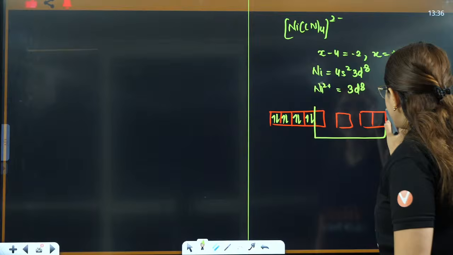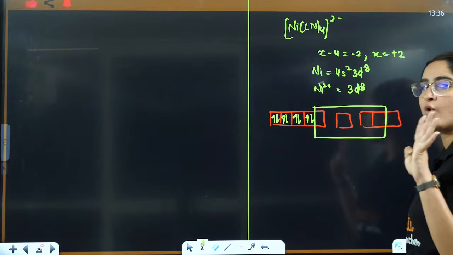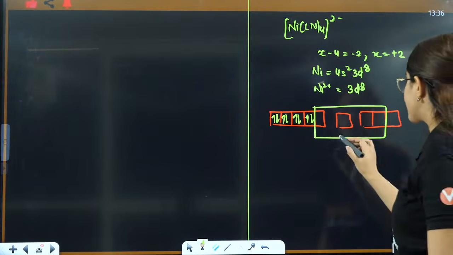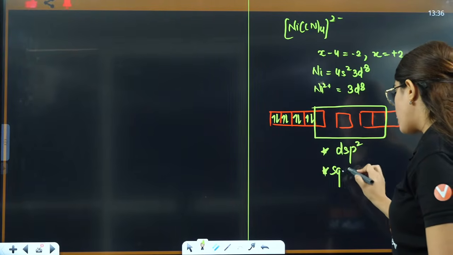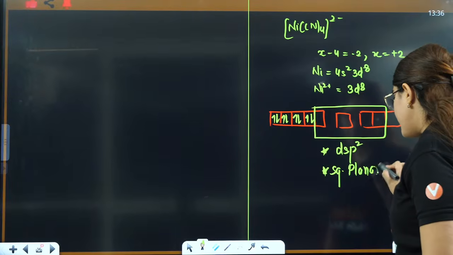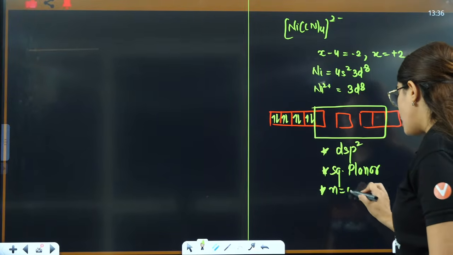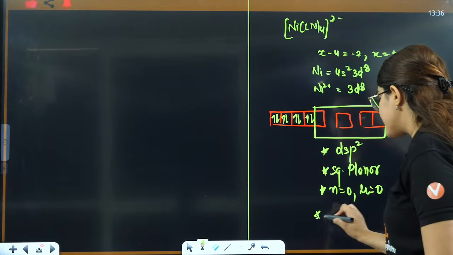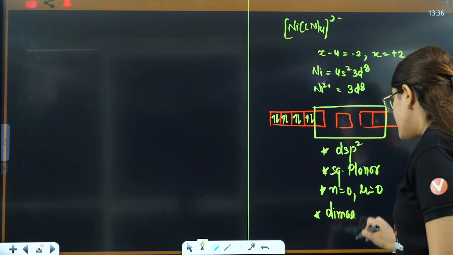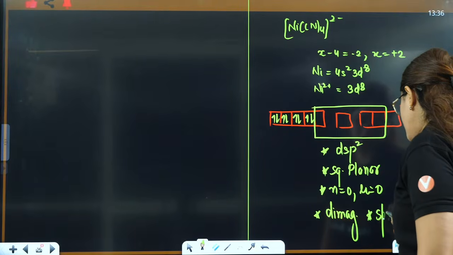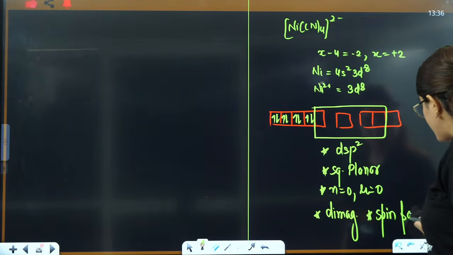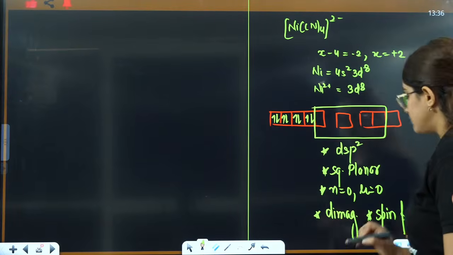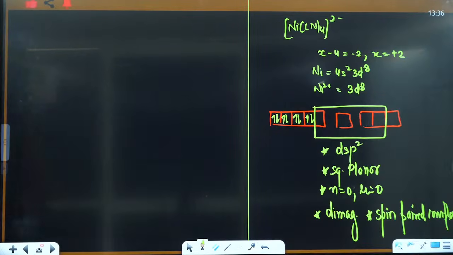And here the answer will be dsp2, because I only need 4 empty blocks since the coordination number is 4. So the answer will be dsp2. Here it is a square planar complex. No unpaired electron. Mu is also 0. That is why it is diamagnetic in nature. All the spins are paired, so it is a spin paired complex. Got it? Okay.